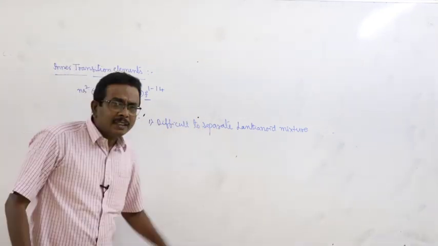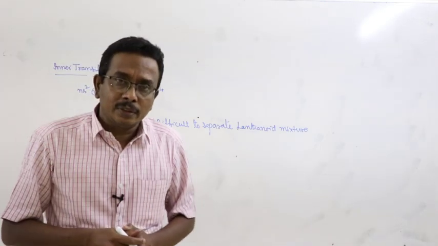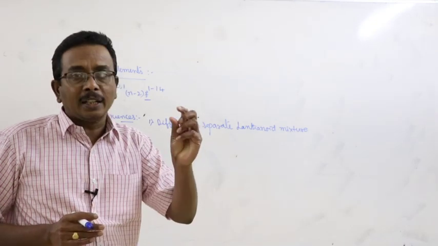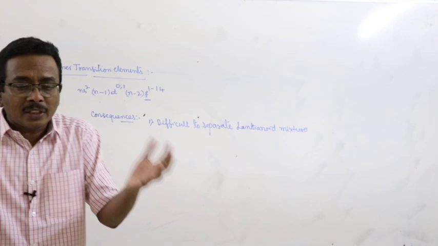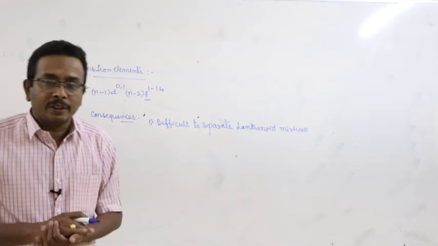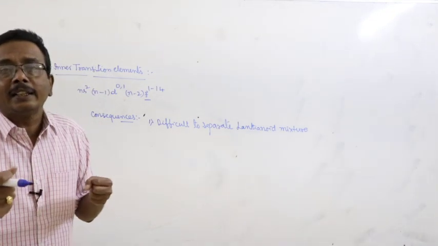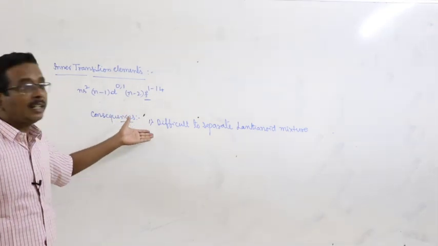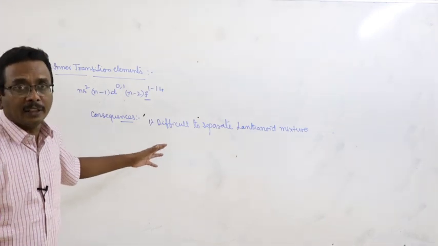What is the meaning of lanthanide mixture? Suppose totally there are 14 lanthanides and they have very close atomic radii, meaning similar atomic sizes. Suppose 3 or 4 elements are mixed with each other, resulting in the formation of a mixture. After that, it is very difficult to separate the lanthanide elements individually. Why? Due to lanthanide contraction. Means they have similar sizes, so it is very difficult.